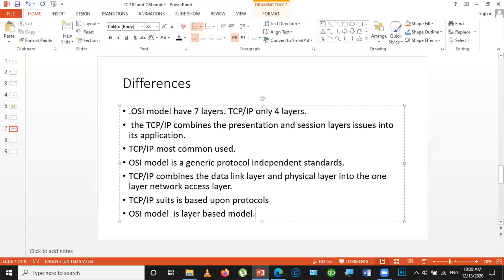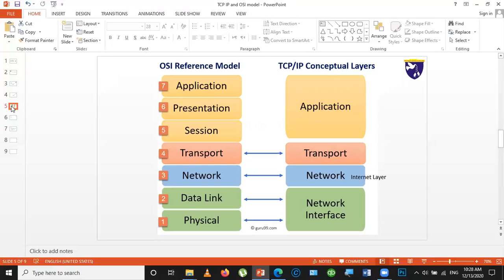So now we have looked at these two layer models. The first one is the OSI model, which has application, presentation, session, transport, network, data link layer, and physical layer. And the other has only 4 layers. We already discussed some similarities between them.